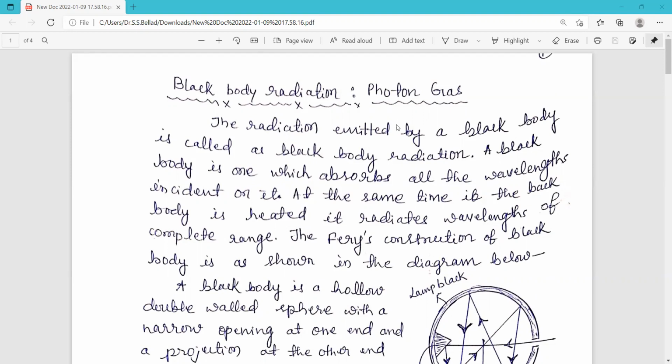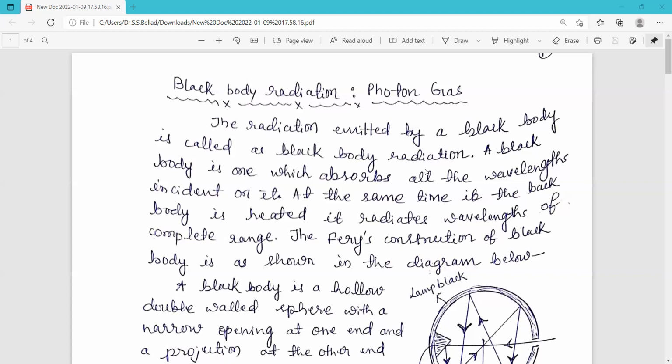So before going to the next part, let us see what a black body is. The radiation emitted by a black body is called black body radiation. A black body is one which absorbs all the wavelengths incident on it. Whatever the wavelength of the incident light falling on it, it will be absorbed by that body. Such a body is called a black body.